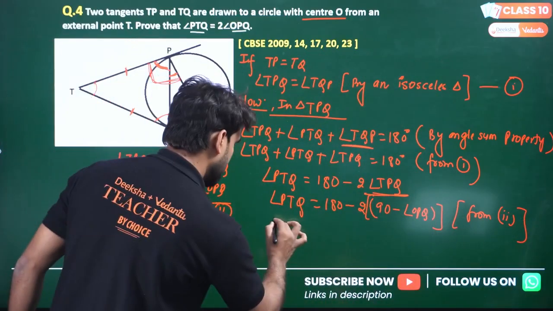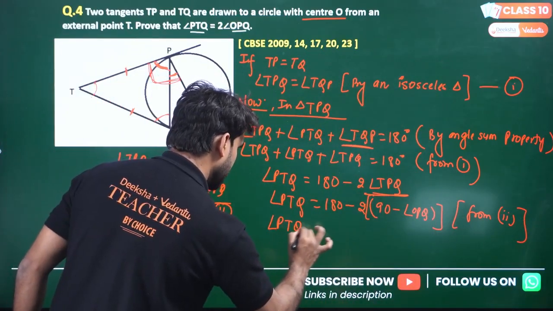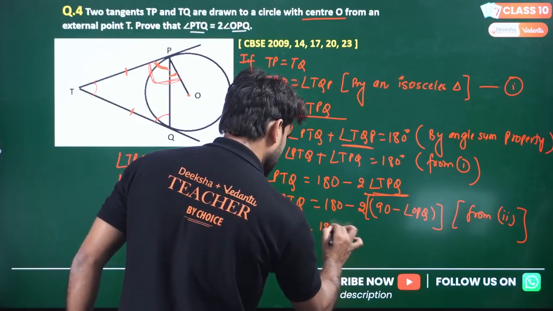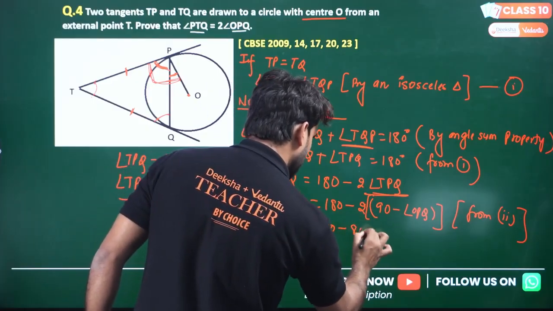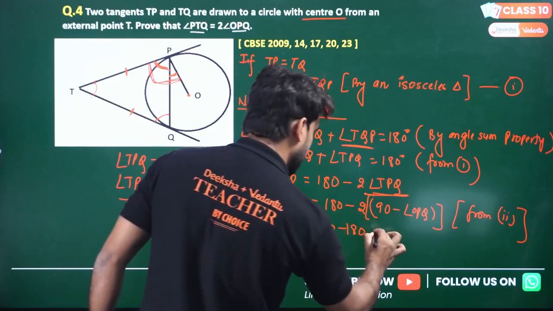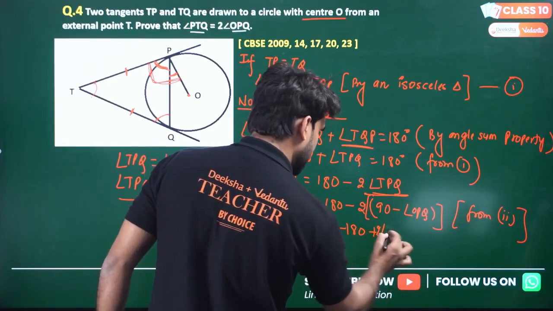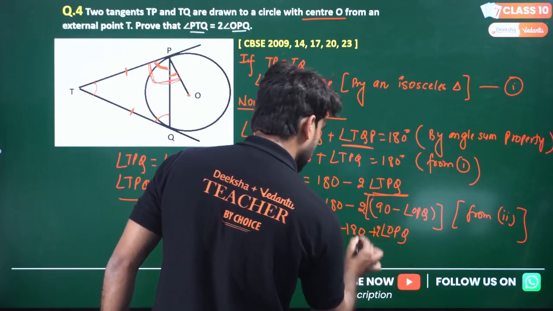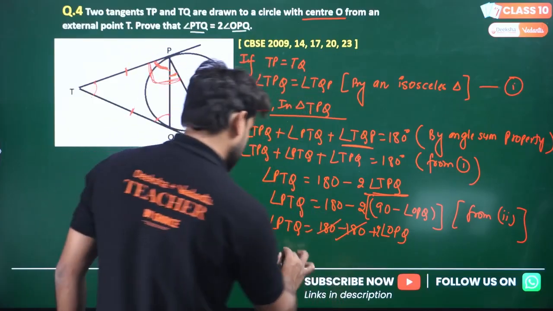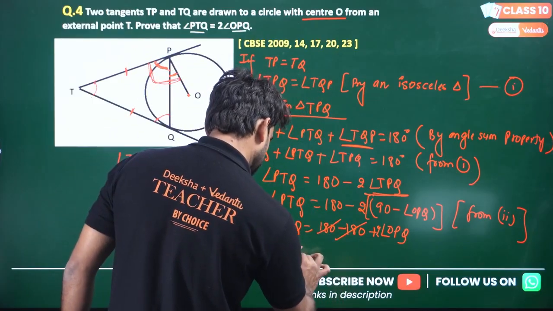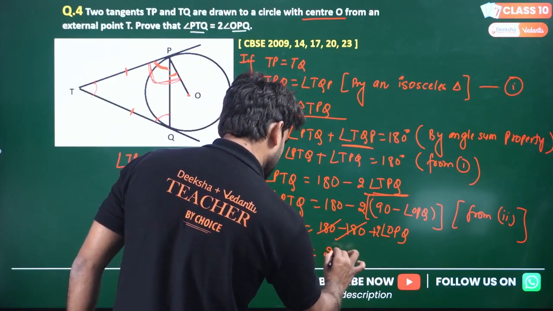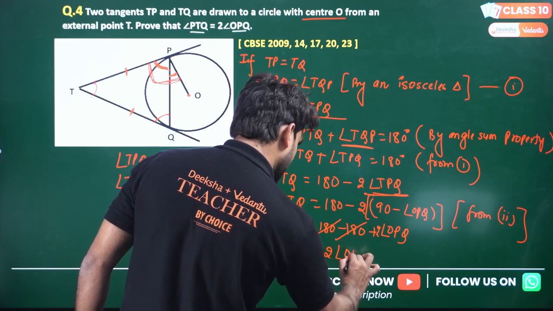Now look, angle PTQ equals 180 minus 2 times (90 minus angle OPQ). 90 into 2 is 180, and minus becomes plus, and the 2 is already there, so 2 angle OPQ. So 180 minus 180 cancels, and angle PTQ is equal to twice angle OPQ.